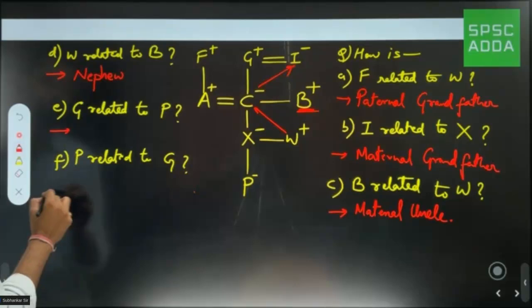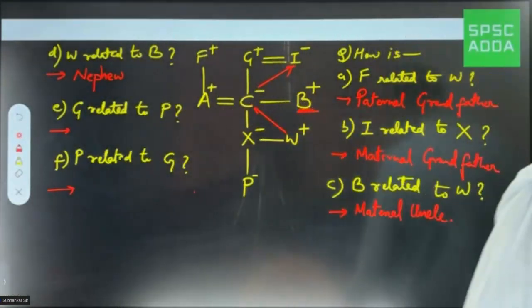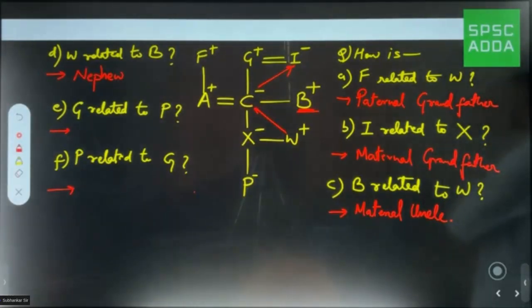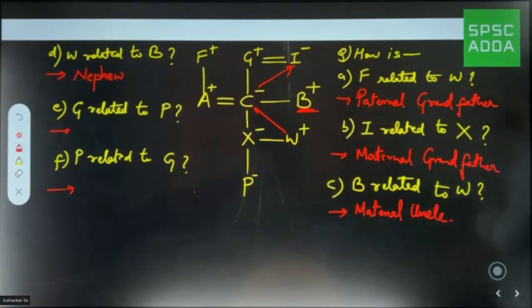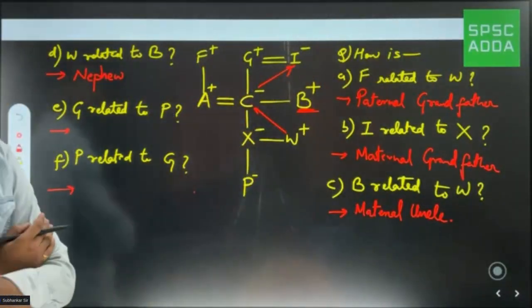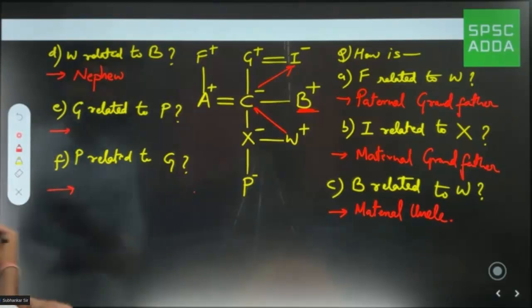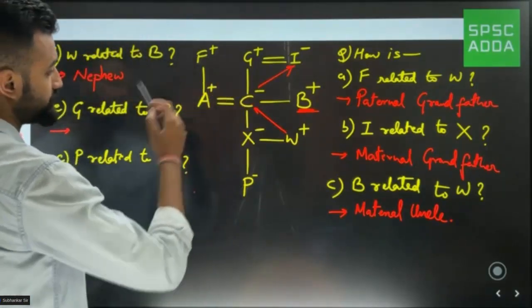है ना? पहले ये बताओ फिर ये भी बताओ. चलो, use the comment to answer. I want to see how many of you can answer. Sir, great great grandfather. This is from G related to P or P related to G? First one, yes, very good, correct. है ना? देखो, how is G related to P? How is G related to P? That means I have to go from P to G.